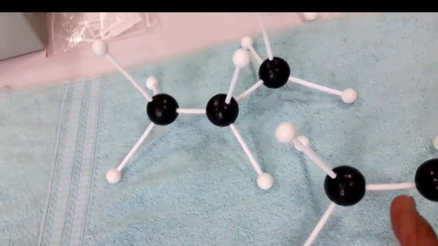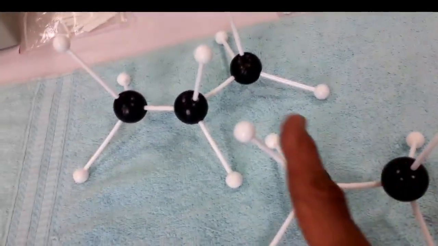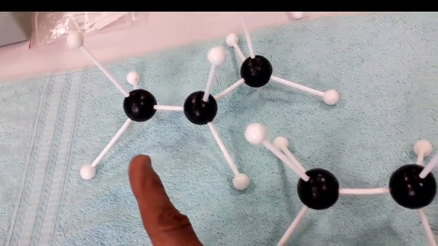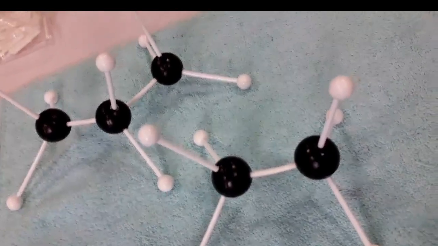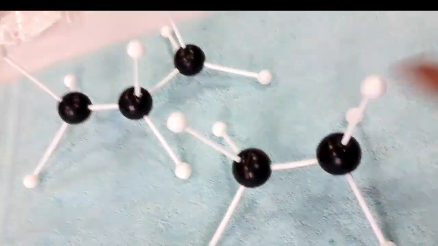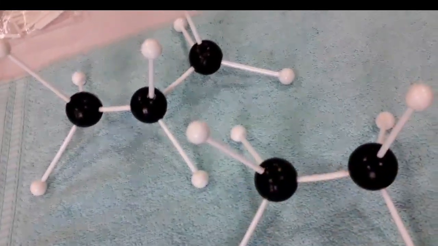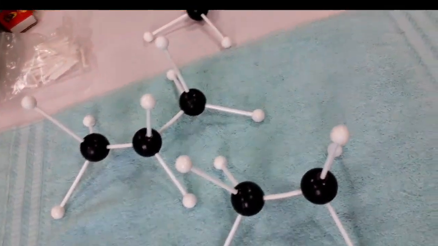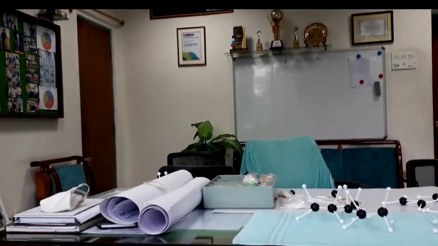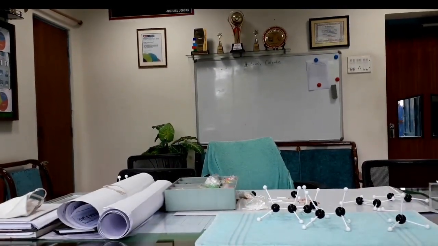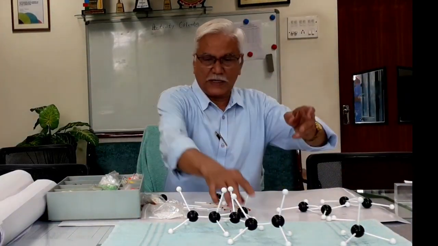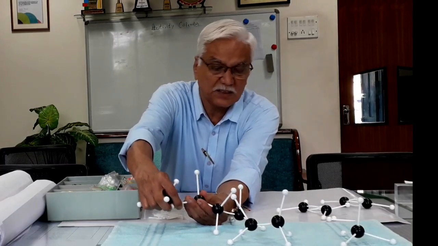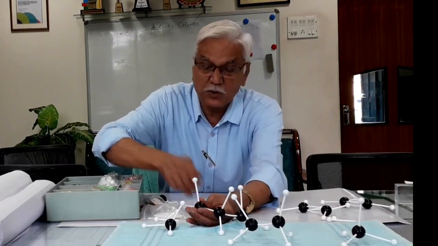So when you move in open chain, in catenation, from one carbon to the next higher member, you find they differ by 1 carbon and 2 hydrogen atoms. Such a series where members differ from each other by a constant difference is called a homologous series. What is it called? It is called a homologous series. This is the best example of a homologous series. You can attach one more carbon to this, so it will be butane.